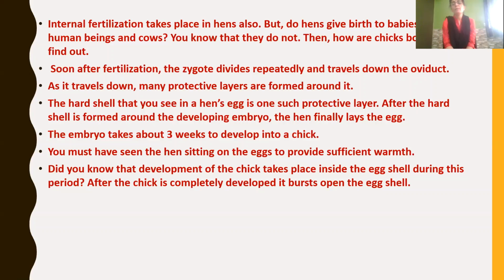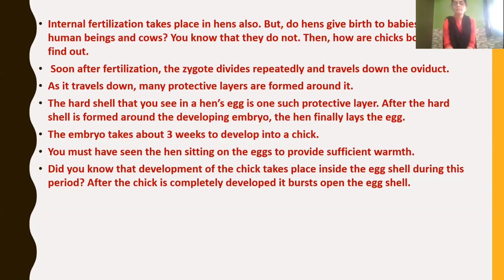So here the complete development of the embryo takes place outside the female body. Fertilization takes place inside, internal fertilization, but development takes place outside the body. You might have seen a hen sitting on the eggs to provide sufficient warmth, isn't it? Once the development of the chick takes place inside the eggshell, it bursts because of the warmth given by the hen, and it hatches out of the eggshell. This way, the hen gives birth to young ones by hatching out.